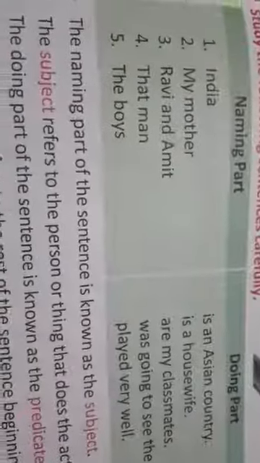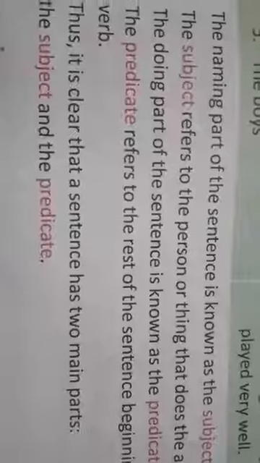So the naming part of the sentence is known as subject. The subject refers to the person or thing that does the action. So children, what do you mean by subject? Subject refers to the person or things that does the action. So these are all subjects. India is a subject. My mother is a subject. Ravi and Amit are subjects. That man is a subject. The boys are known as subjects. So naming parts are called subject, and the subject refers to the person or things that does the action.